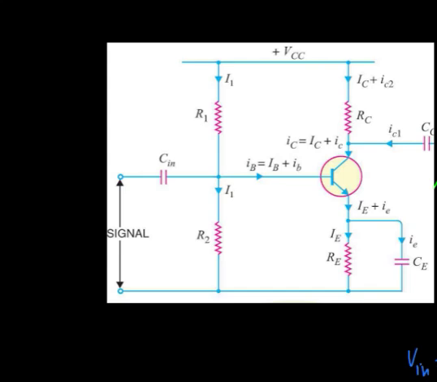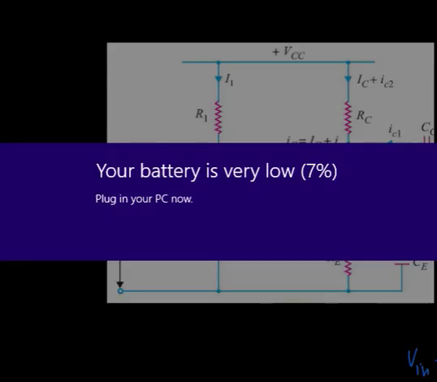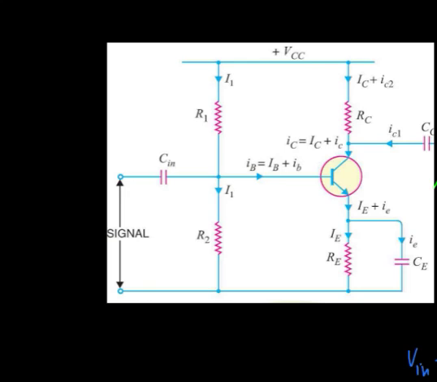capacitor Cc is used in the output circuit in order to isolate the different stages of amplification, or the load from the collector resistance or the amplifier circuit. And also a bypass capacitor Ce is used to bypass the current flowing through the emitter resistance in order to avoid the voltage drop across the emitter resistance Re.